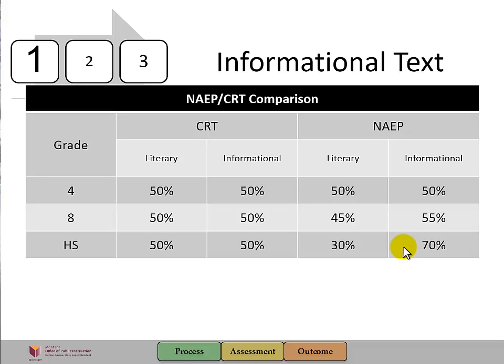If we do a comparison of informational text on the NAEP versus the Montana CRT assessment, we can see the emphasis placed on literary text versus informational text by grade. If we look at the CRT, historically speaking, it was a 50-50 distribution of literary versus informational text. If we look at the NAEP 2011 framework, we can see that it is in agreement with the Common Core standards and the Smarter Balanced assessment, where as we increase in grade level, we increase in our expectation to have more emphasis placed on informational text.